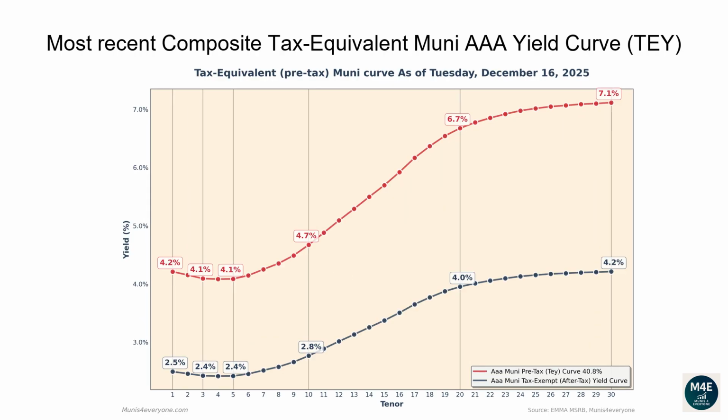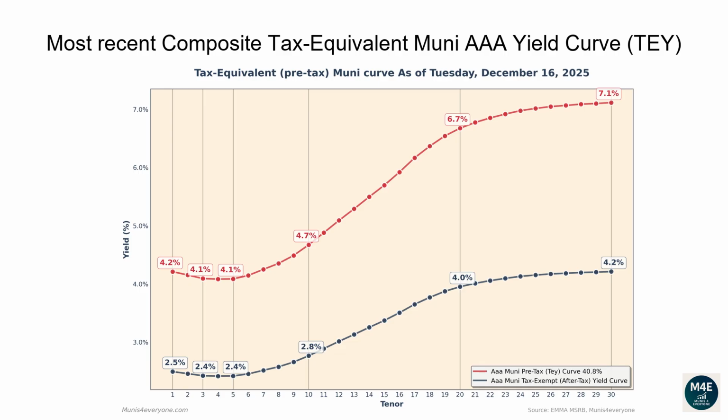Let's now go over the most recent composite tax-equivalent Muni AAA yield curve. The following graph shows, in red, the tax-exempt after-tax Muni yield curve, versus in blue its tax-equivalent pre-tax version, assuming a 40.8% top tax bracket as of December 16, 2025.